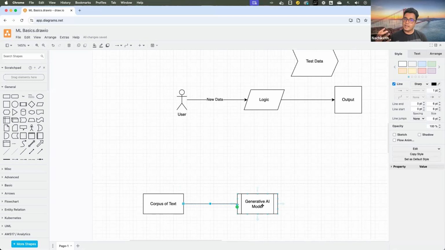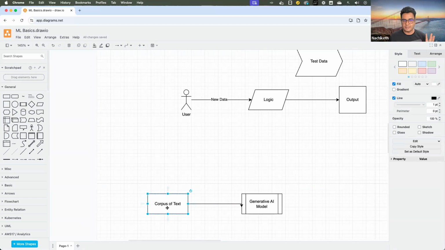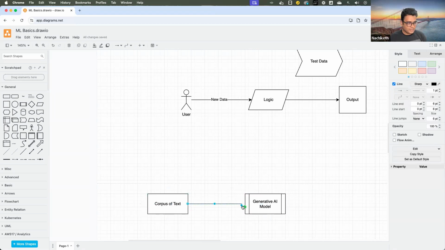This generative AI model can be of various architectures. It can be a transformer-based architecture, or it can be encoder-based or decoder-based. It's like an architecture, just like a machine learning model is an equation which learns the pattern in the data set. Think of this model architecture as having the ability to learn the pattern in the text data that we have. So we make use of such a huge corpus of data to train our generative AI model.